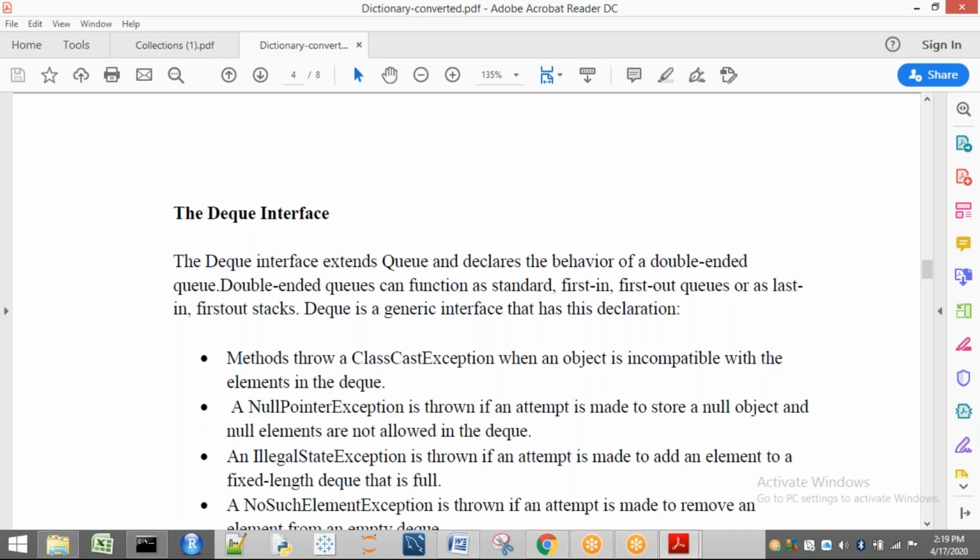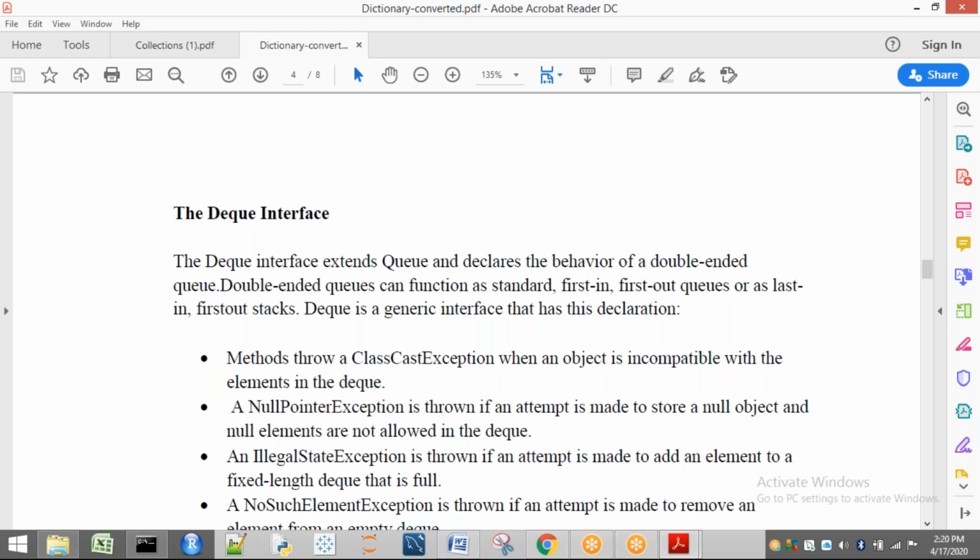Now, generally in this Deque we get some exceptions. Already we know about these exceptions. So the first exception is what? Methods throw a ClassCastException when the class of an object is incompatible. Already we know that if we insert, let us consider, string type objects into the Deque, and all six elements I have inserted are string elements only, and now I am trying to insert an integer into the Deque, what happens? You are going to get a ClassCastException. Don't worry, all these things we are going to see in the below class, that is ArrayDeque.